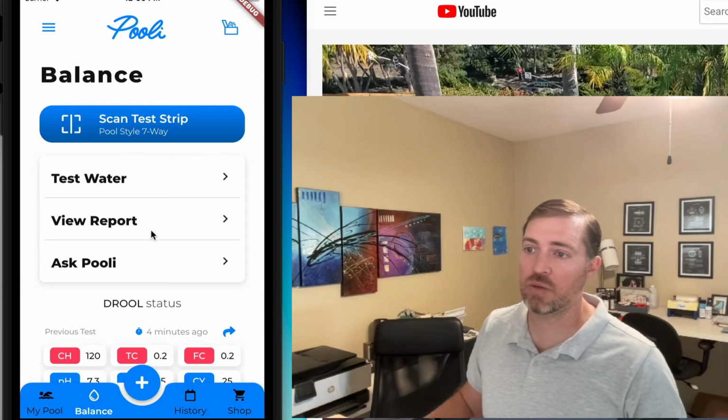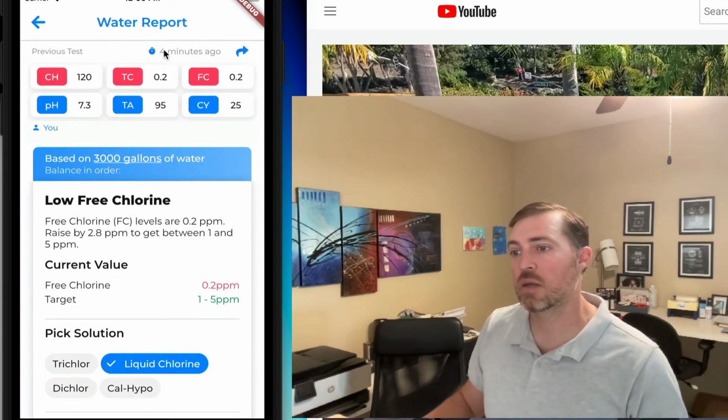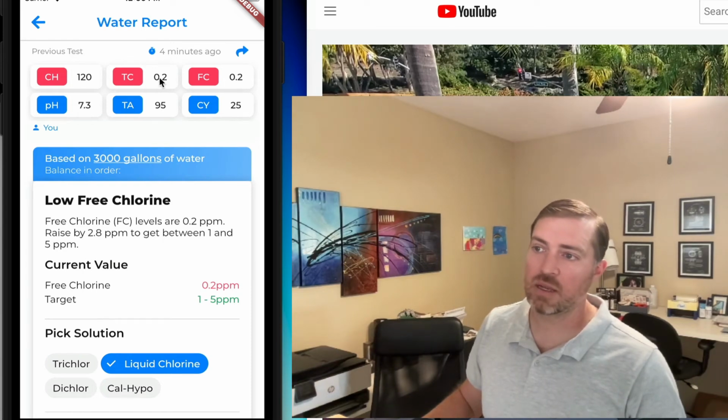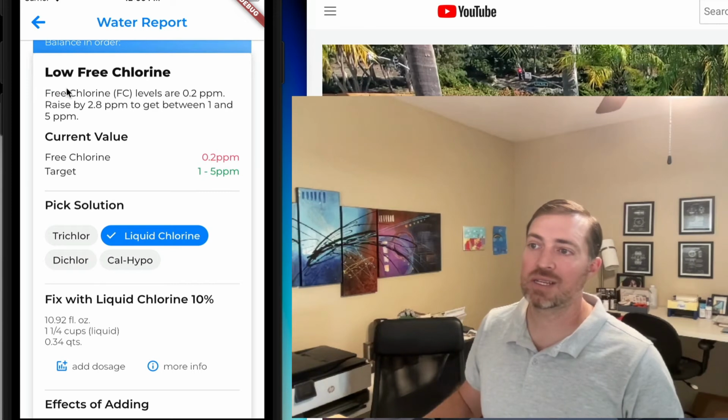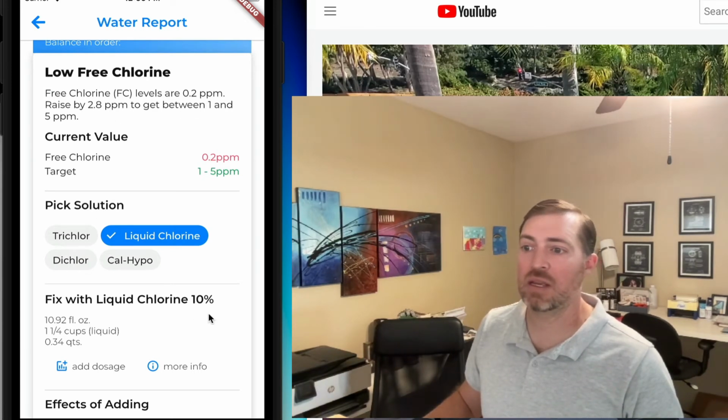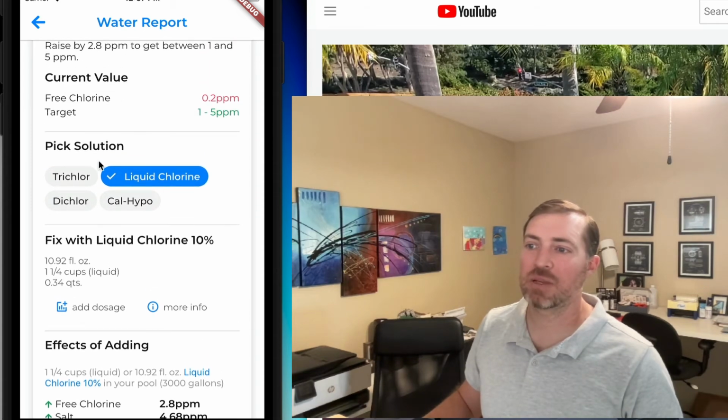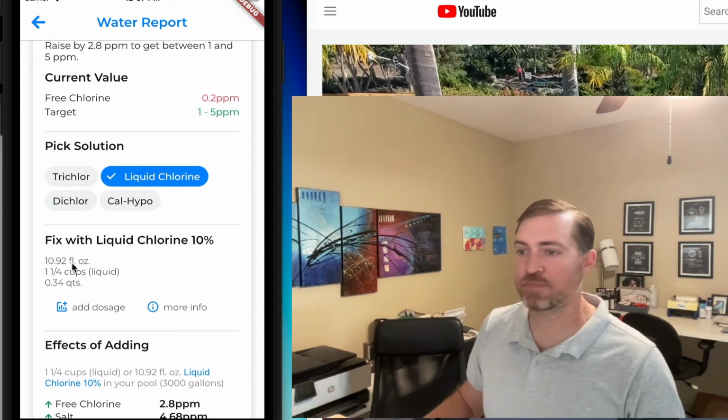That's most evident when you go and look at your pool report, and you'd see here, calcium hardness 120, total chlorine at 0.2. It needs to get between 1 and 5. So what does it tell me? Oh, I need to raise by 2.8, not 0.8, but 2.8. And then it gives you all the options to pick the solution that you like.